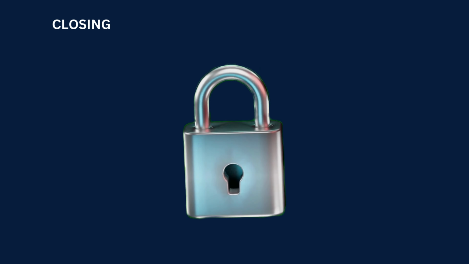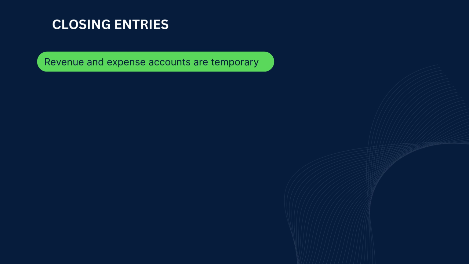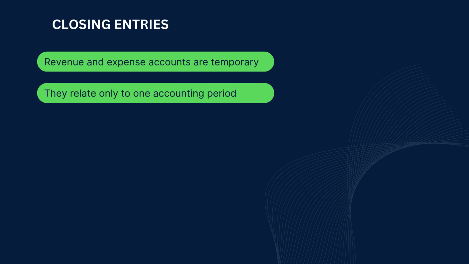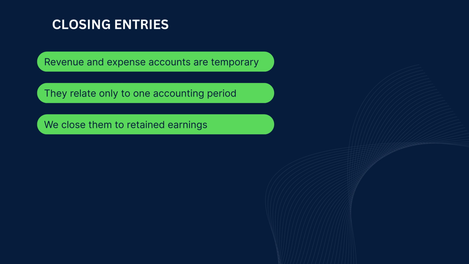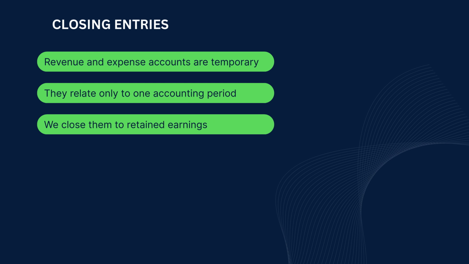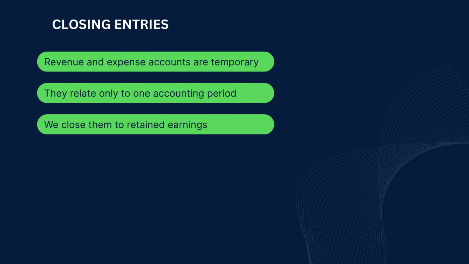Now we move to the final step of the accounting cycle, closing entries. Revenue and expense accounts are temporary accounts. They only relate to one accounting period. At the end of the period, we must reset them to zero so the next period starts fresh. We transfer their balances to retained earnings through income summary.